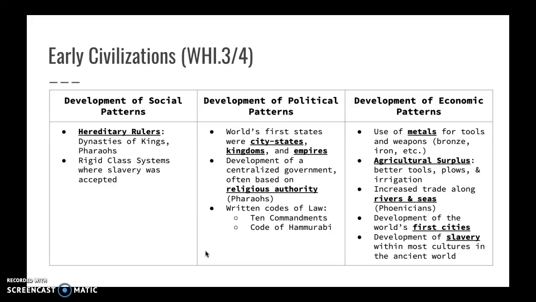Economically, we start to switch during this time period from being hunters and gatherers to developing agriculture, and that leads to an agricultural surplus. During the Neolithic era, they start to develop better tools from metal, plows, and irrigation systems that help to make agriculture better. As people are having a surplus in agriculture, they no longer need to all be farmers. So you start to see a shift from everybody being farmers to a specialization of labor, which leads to people becoming priests or merchants or scribes or things like that.